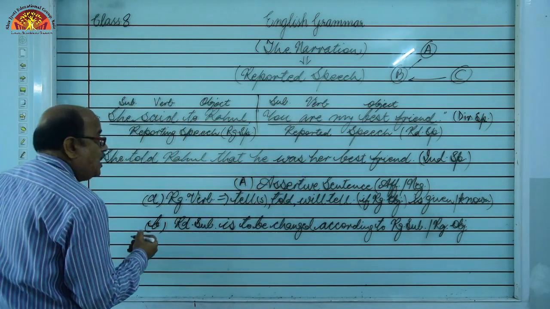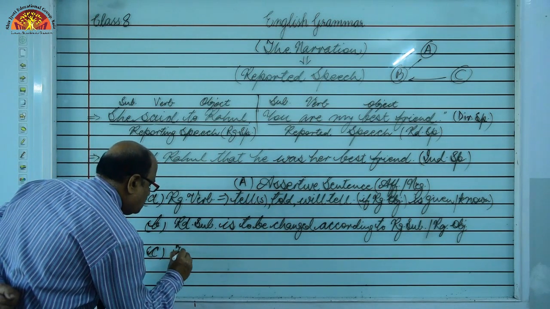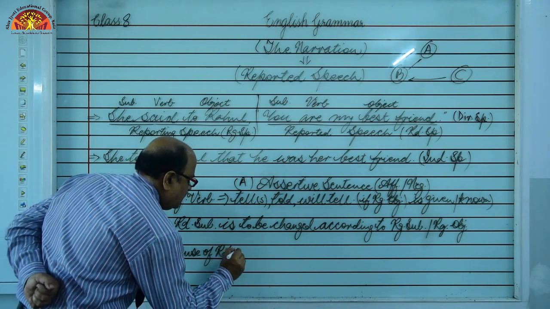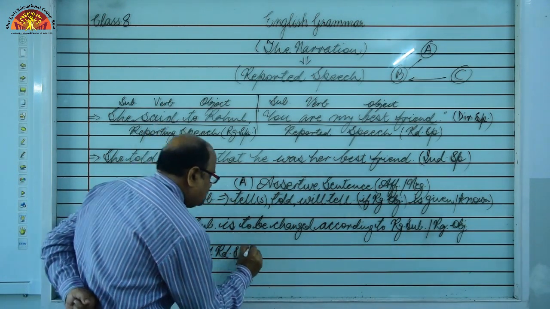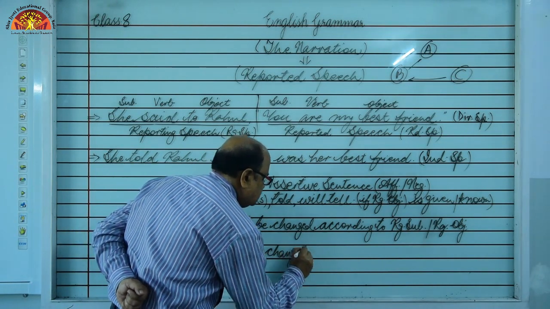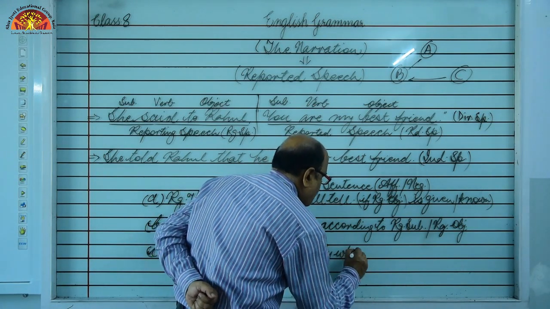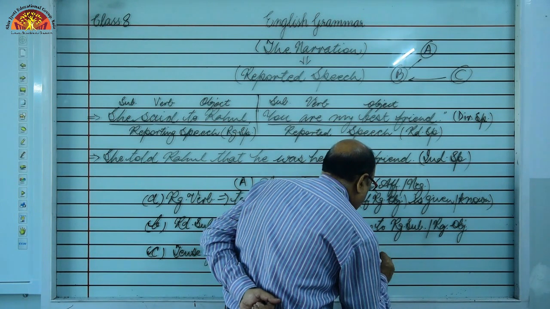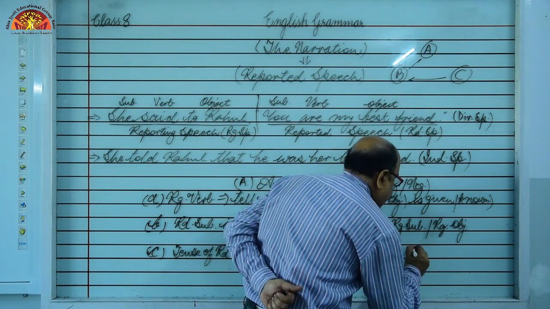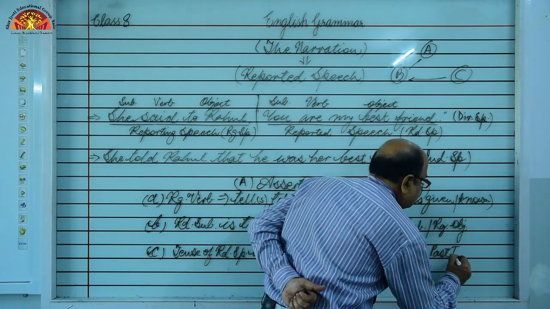Now tense. Helping verb or verb means tense. Tense of reported speech is changed only when reporting verb is in past tense.